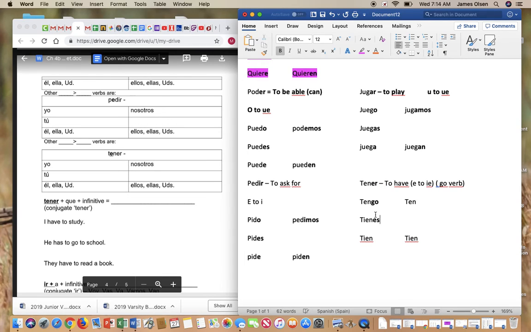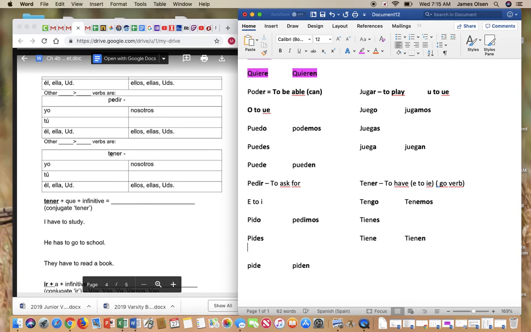S, E, emos, and N. Okay? So notice your normal endings are here, S, E, emos, N. But since it's a go verb, the yo form is totally different. There's no way for you to even know how to do that. Again, it's just something you have to remember.